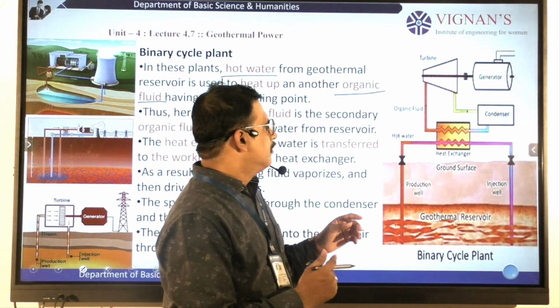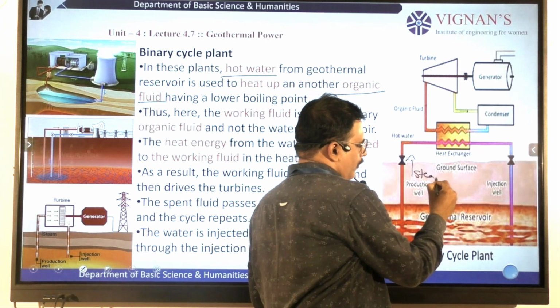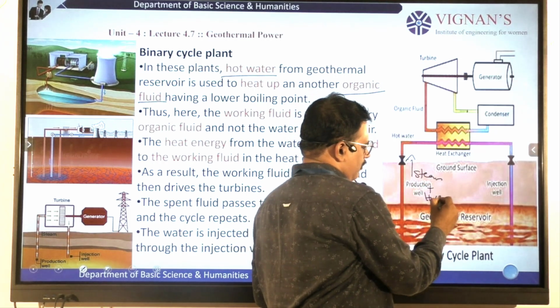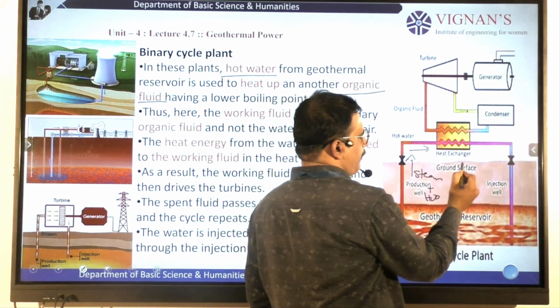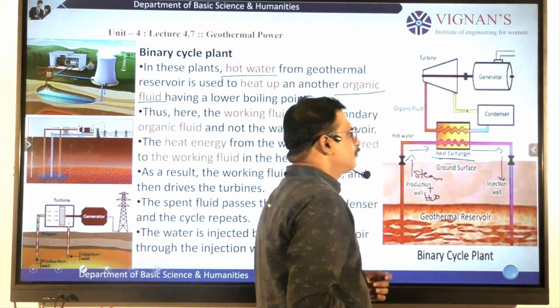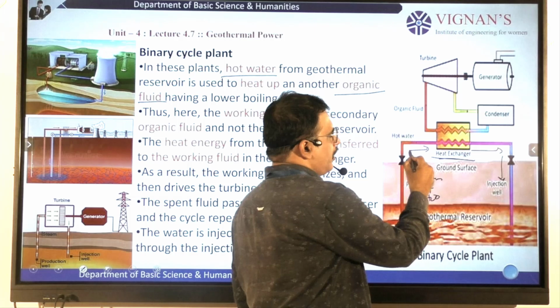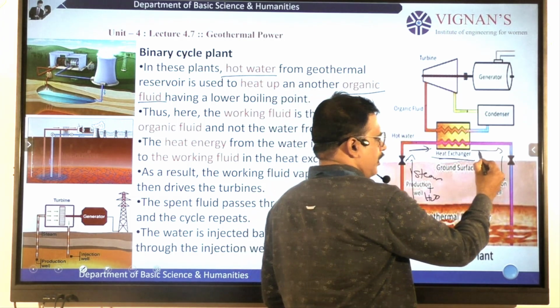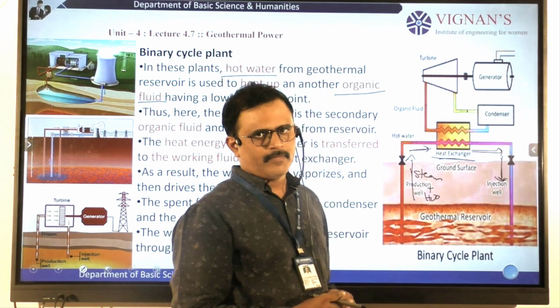Here we take steam and water from the production well, and it moves through the heat exchanger in this direction, and from the heat exchanger it again enters into the injection well.